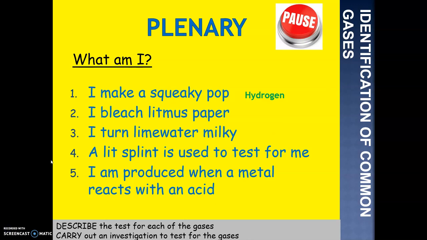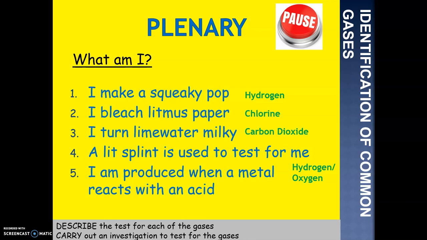Number 2, the gas that bleaches litmus paper is, of course, chlorine. Excellent, if you got that, it is chlorine. Number 3, I turn lime water milky, or a better way of saying it would be cloudy, and that is carbon dioxide. Excellent, well done, fantastic. Number 4, a lit splint is used to test for me. So that is hydrogen or oxygen. Hydrogen or oxygen. Excellent. So give yourself a mark for one of those.